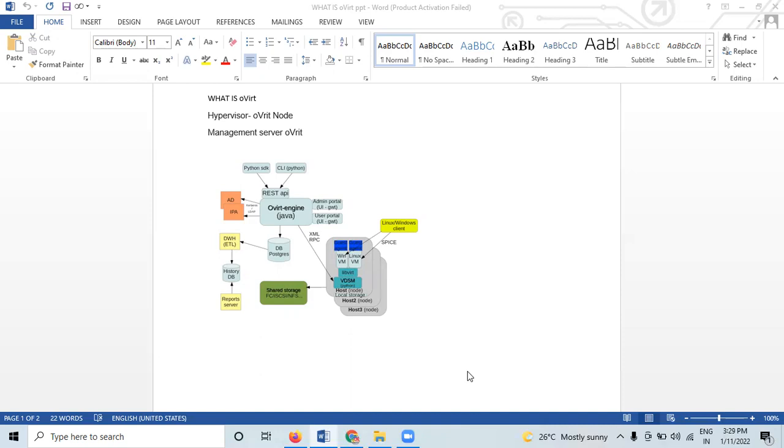So oVirt Engine provides the following functions: full life cycle management, authentication with LDAP and Active Directory, and network configuration management, used for the creation of logical networks and connecting them to the hosts. The goals of this project are to build a community around all levels of the virtual stack. It provides to release the project on a well-defined schedule. It provides for users a way to develop communication and collaboration.